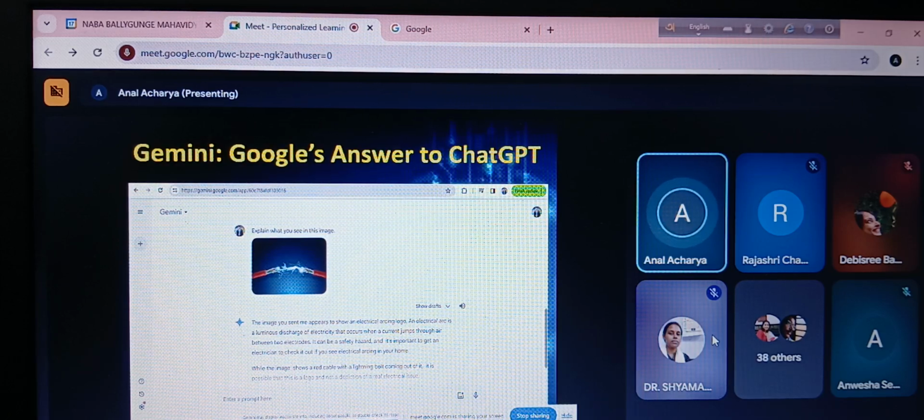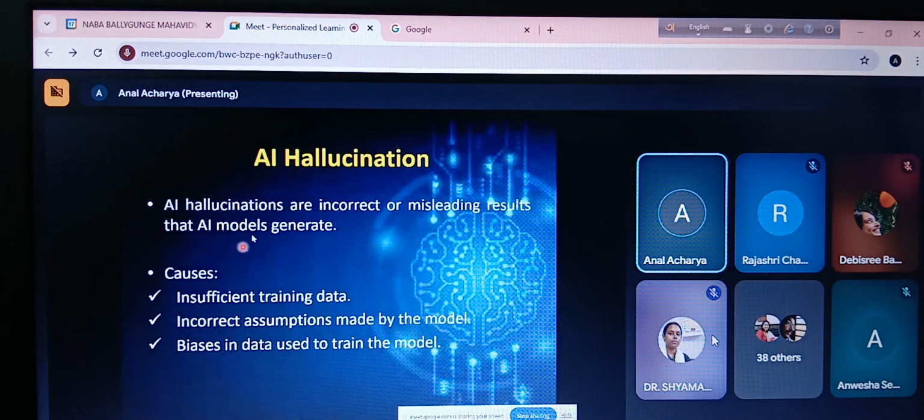Okay, so Google's answer to ChatGPT is called Google Gemini, which is available in our mobiles, isn't it? Whenever we want to search something, these days we find that it is generating the answer instantly. It is doing some form of generation. Below that, of course, some links are available, right? So it is generating some form of answer. That is being done by Google Gemini.